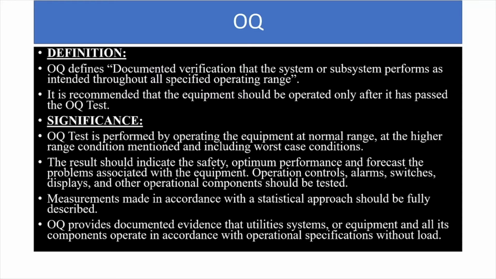The result should indicate the safety, optimum performance, and forecast the problems associated with the equipment which are probable to occur. Operation controls, alarms, switches, safety parameters, displays, and other operational components should be tested for performance. Measurements made in accordance with the statistical approach should be fully described. OQ provides documented evidence that utility systems or equipments and all its components operate in accordance with operational specifications without load.